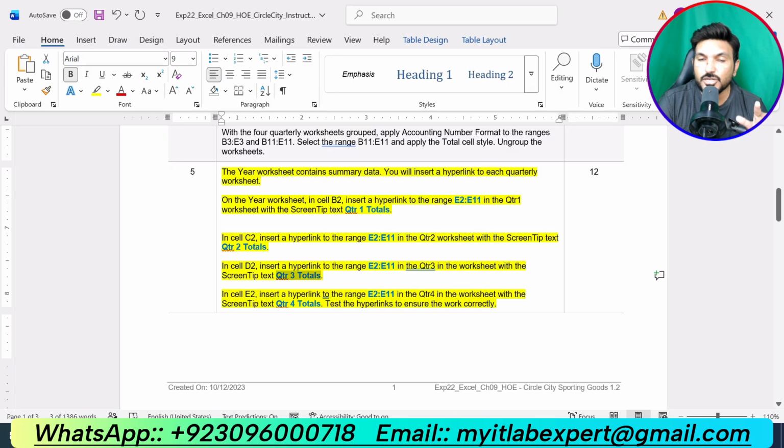Now last one is in cell E2, insert a hyperlink to the range E2 up to E11 in the quarter 4 worksheet with the screen tip quarter 4 totals. Then test the hyperlink to ensure it works correctly.